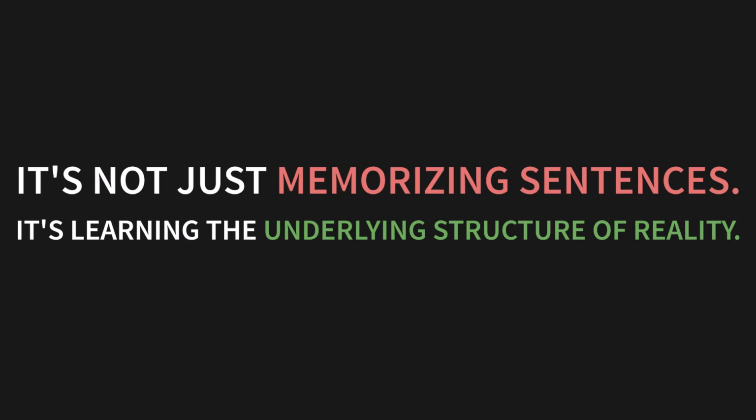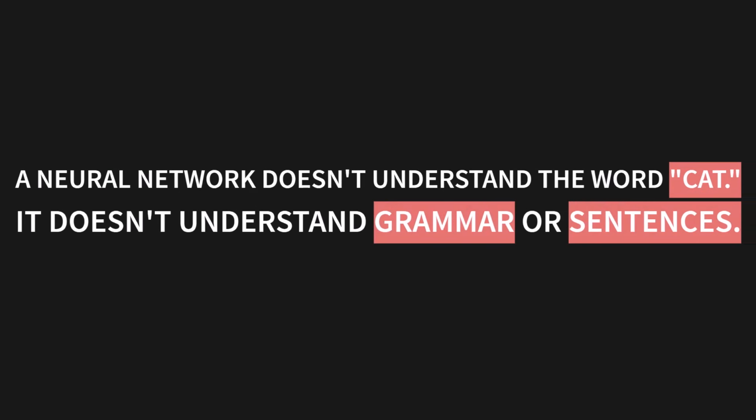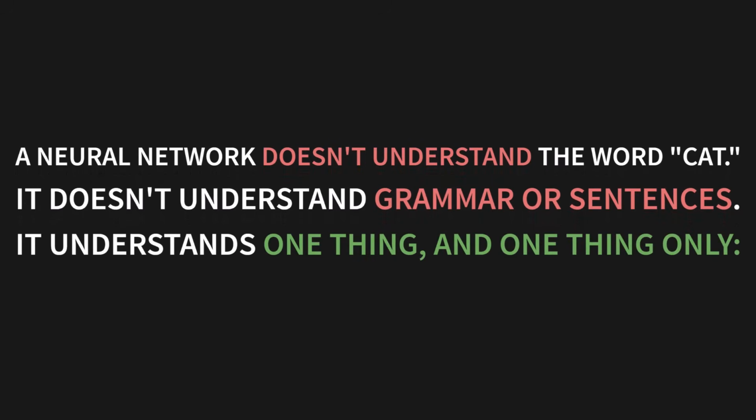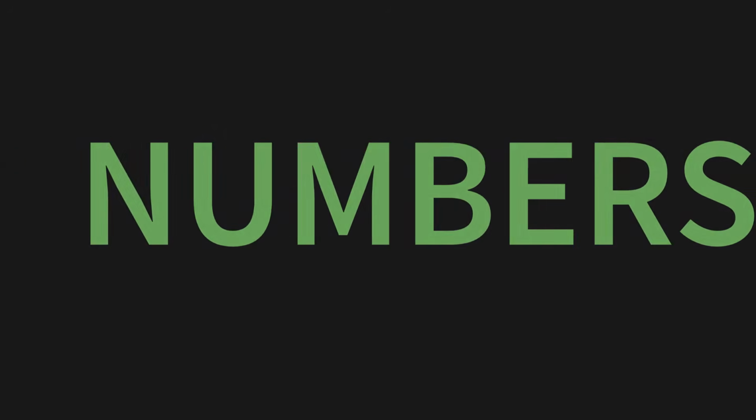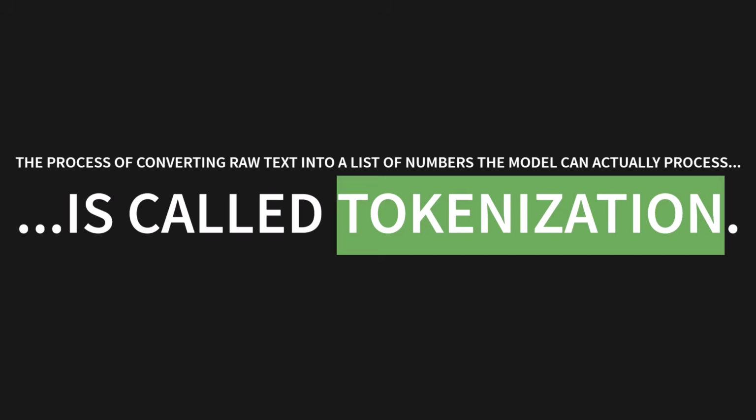So let's get into a really fundamental concept. A neural network doesn't understand the word cat. It doesn't understand grammar or sentences. A neural network understands one thing and one thing only: numbers. The process of converting raw text into a list of numbers the model can actually process is called tokenization. And trust me, it's way trickier than it sounds.